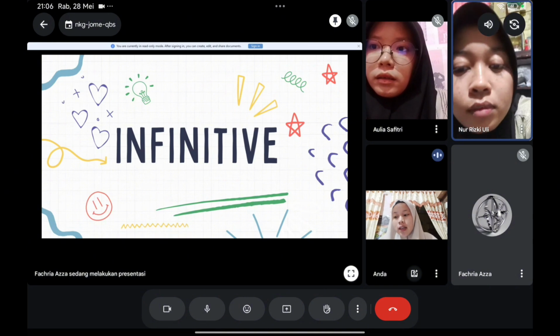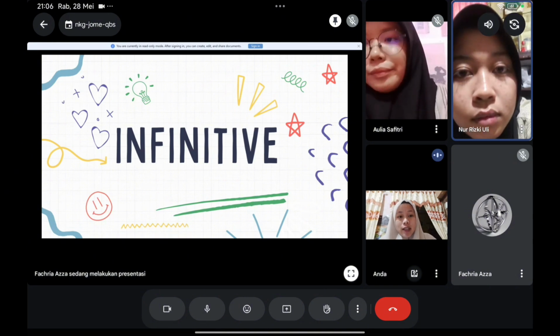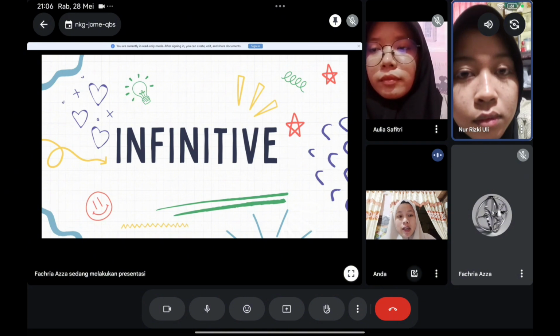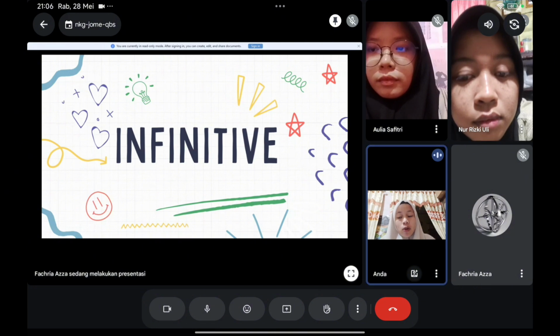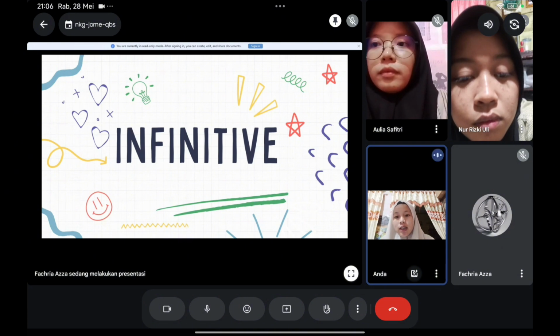That's all correct. And what you just said is actually infinitive. So our material today is about infinitive. So what is infinitive? Infinitive is the basic form of a verb, usually started by the word to, and it does not always start with the word to, but usually. So there are two types of infinitive.